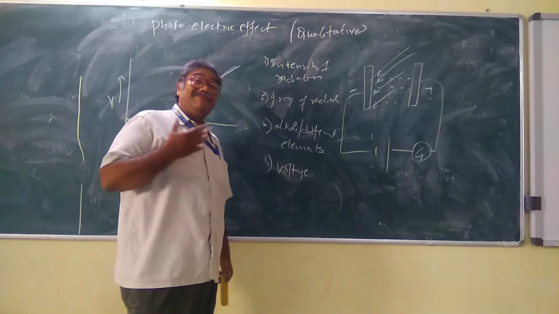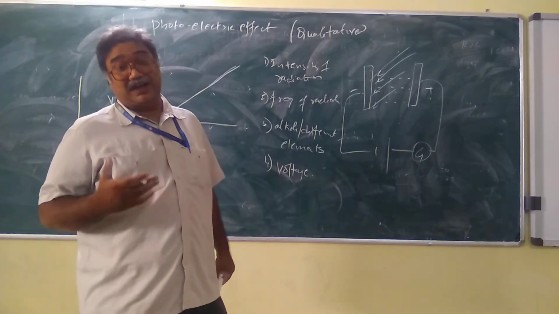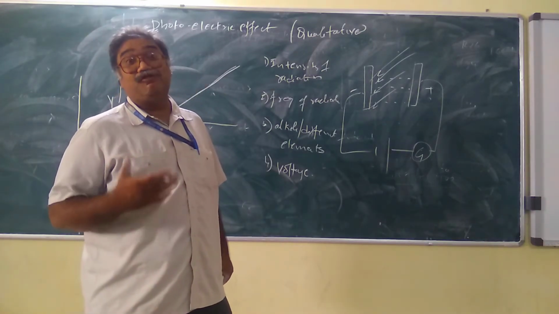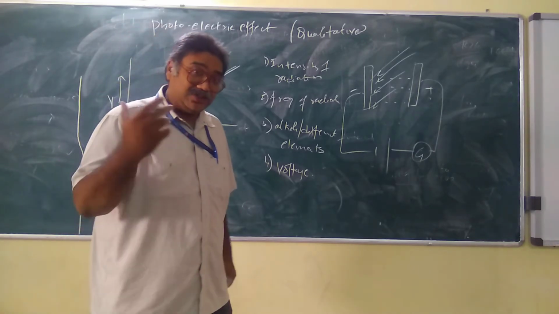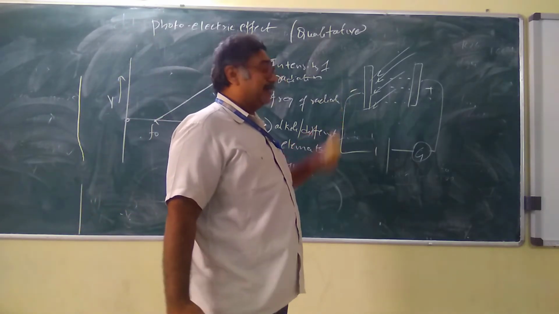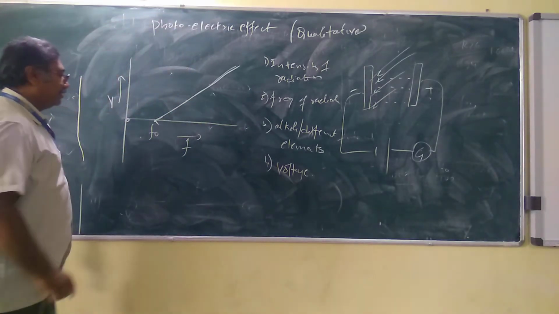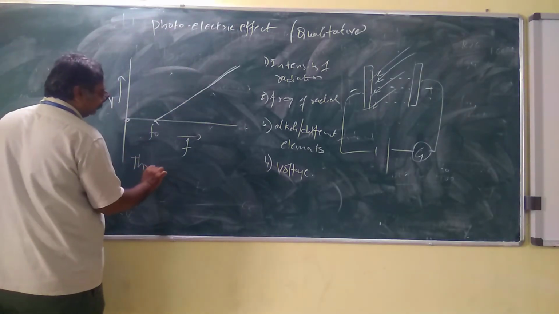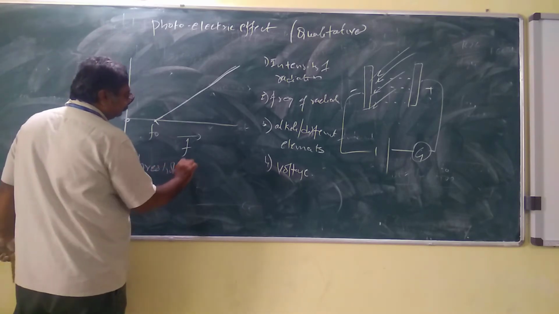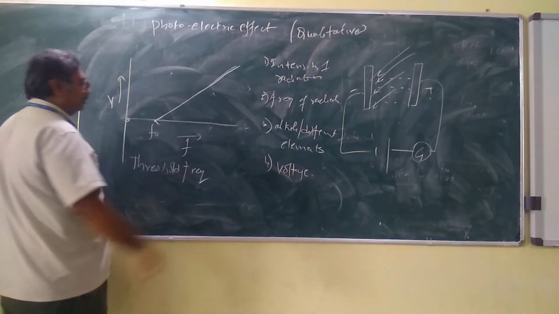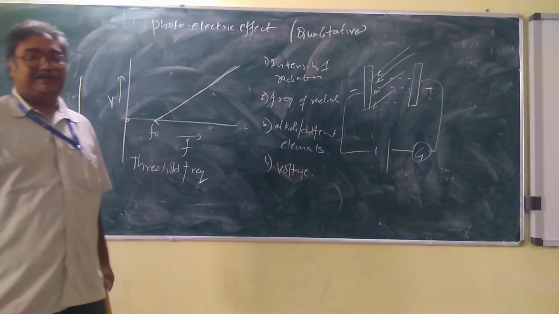What do we call it? The minimum frequency to generate the photoelectrons, in the sense the electrons generated by the photons falling on the metal plate. We require a minimum frequency, and that minimum frequency we call the threshold frequency.